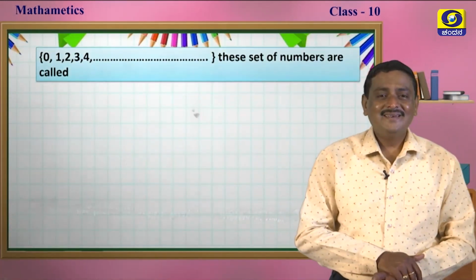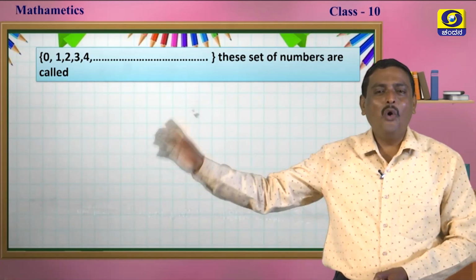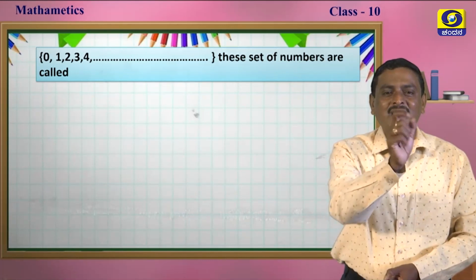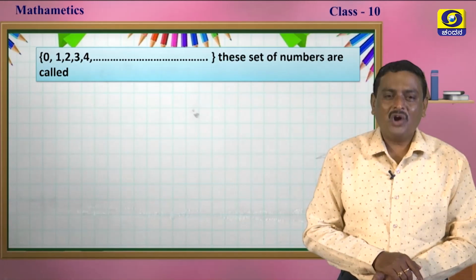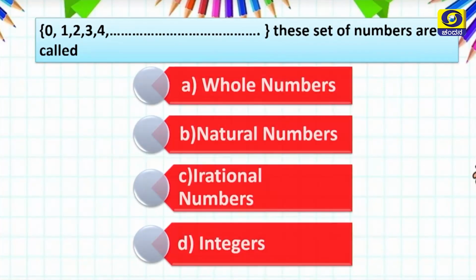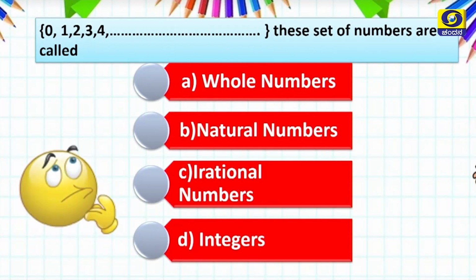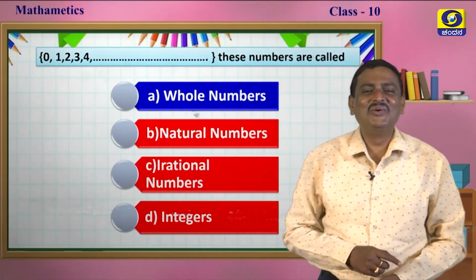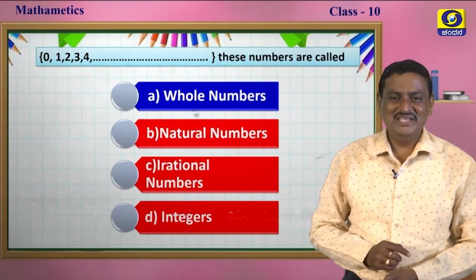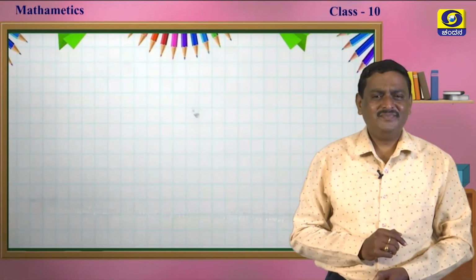What is this? 0, 1, 2, 3, 4 and so on. Here one number is added, that is 0. This set of numbers is called what? The options are whole numbers, natural numbers, irrational numbers and integers. Think and answer, my dear students. Yes, you are right, that is whole numbers. Wow, congratulations. Now, let us move on to the next one.